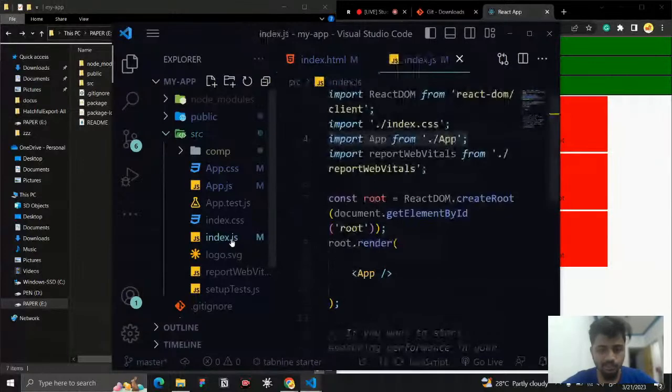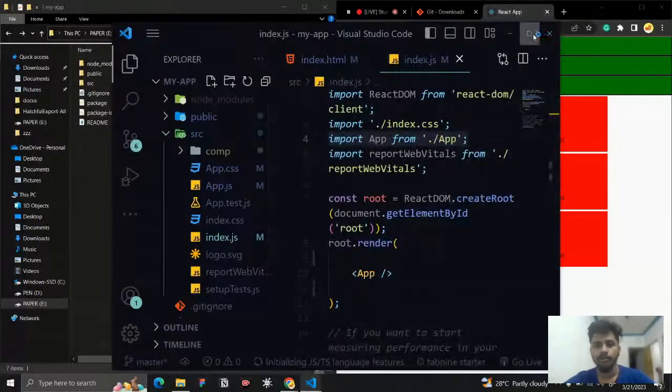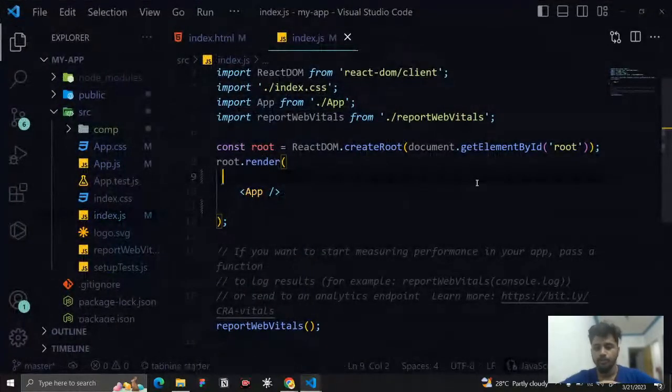So if I go to the index.js file, let us open it here. Right now we come to the point: if you don't have knowledge of the basics of JavaScript, and if you don't have a little knowledge about ES6, then the syntax of React is going to be really tough for you. So for that, you need to learn JavaScript and ES6.